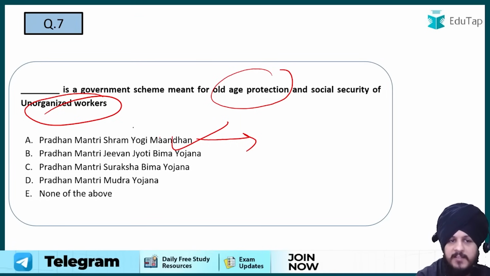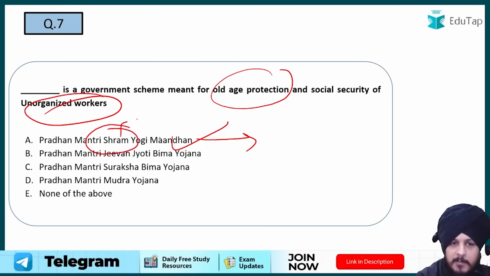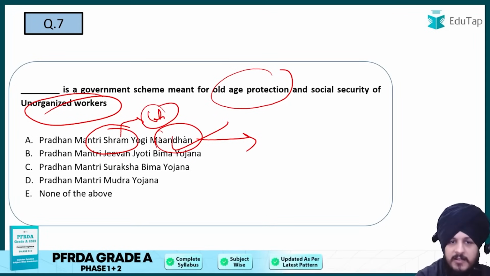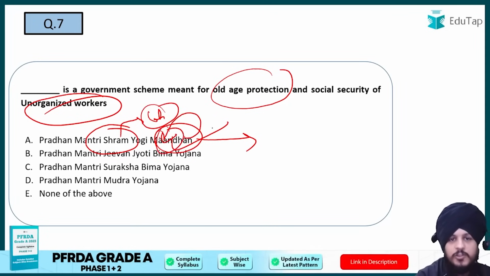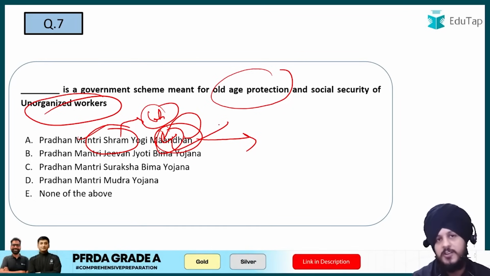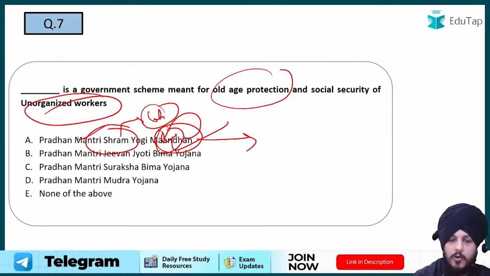और आप यहाँ देख भी सकते हैं कि it is for the श्रम. श्रम का मतलब क्या होता है? लेबरर्स, राइट? लेबरर्स होता है. And मानधन मतलब धन for the elderly, right? So that is why it is going to be the answer. So A is going to be the answer with respect to this question, because this scheme is for the old age protection and social security for those who are involved in the unorganized sector, right?